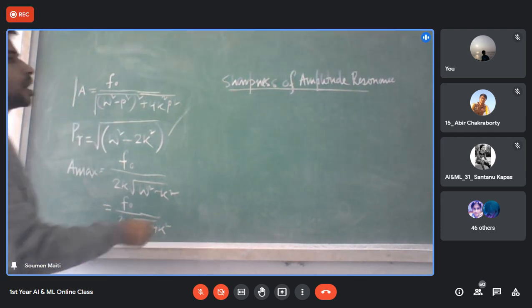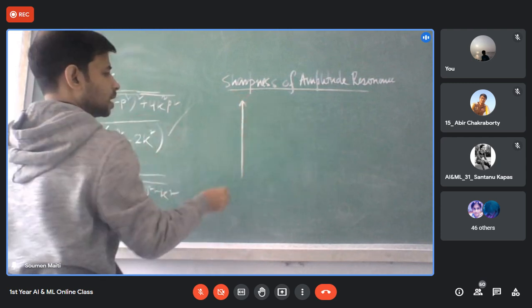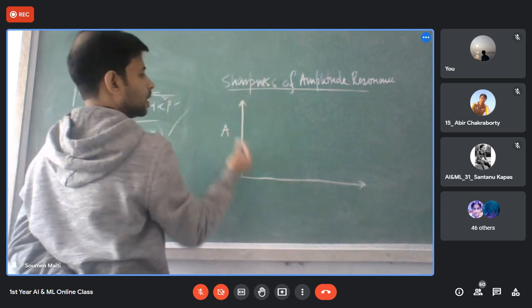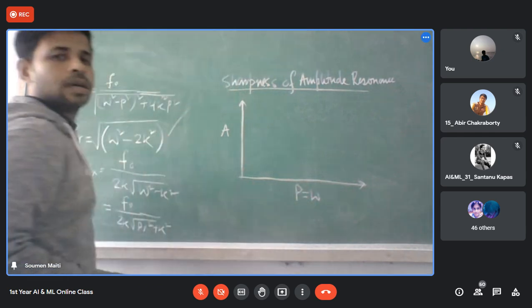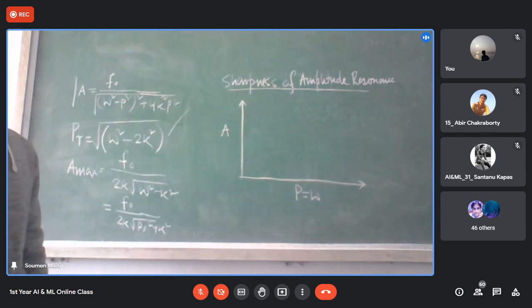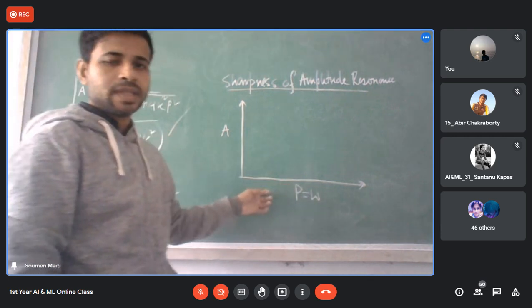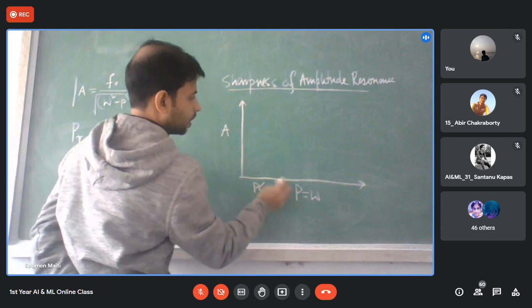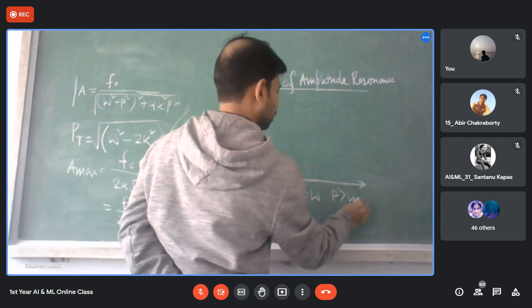So if I draw a graph, the amplitude of resonance, that is A, and this is say P equal to omega. If P equal to omega at this point, it is omega, so this side P is less than omega and this side P is greater than omega.